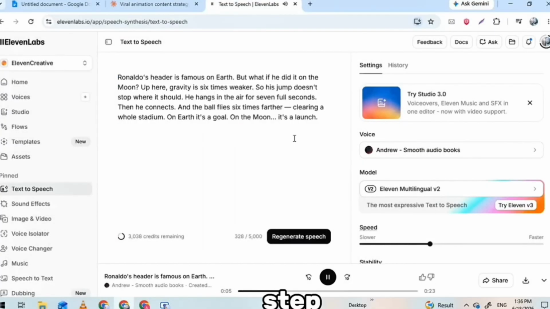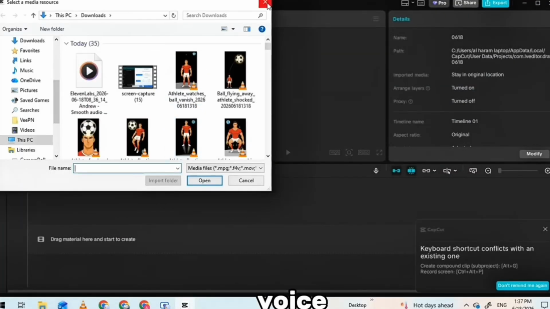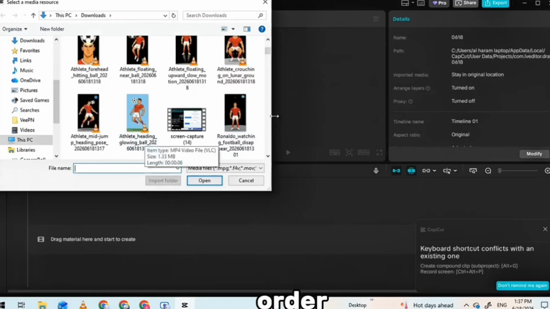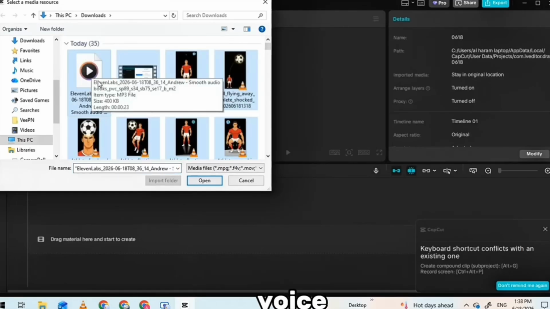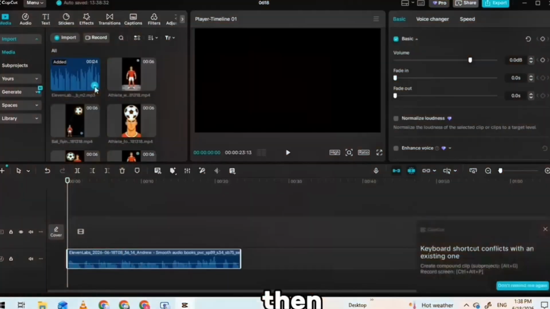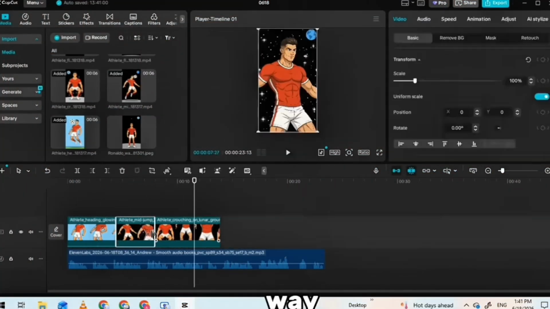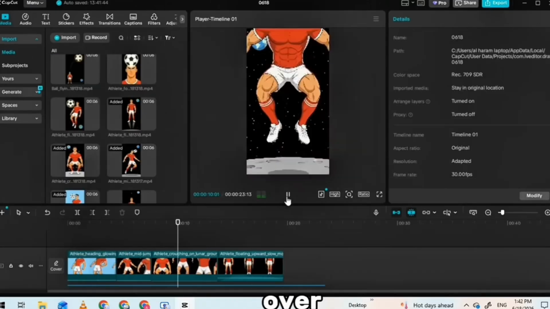Last big step, editing. And for this we're using CapCut, which is free. Open CapCut, hit import, and bring in everything. Your voiceover and all your clips. Now, order matters here. Drop your voiceover onto the timeline first. That's your backbone, the spine of the whole video. Then layer your clips on top in order. First clip, second, third, all the way through, matching each scene to what the voiceover is talking about.